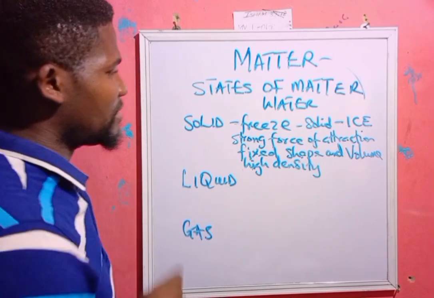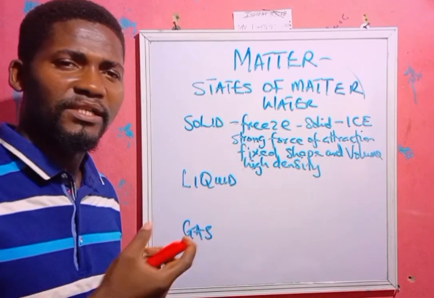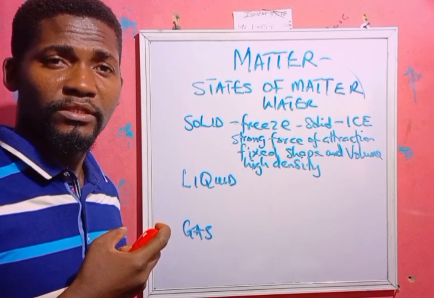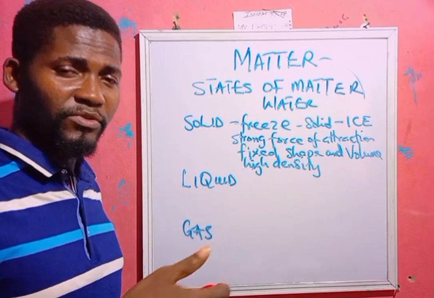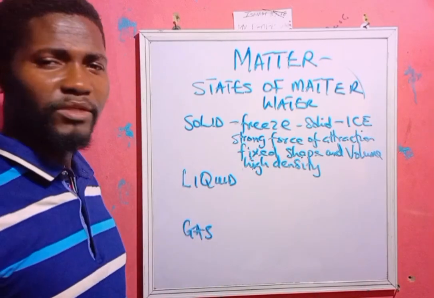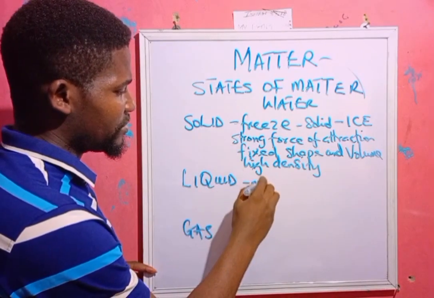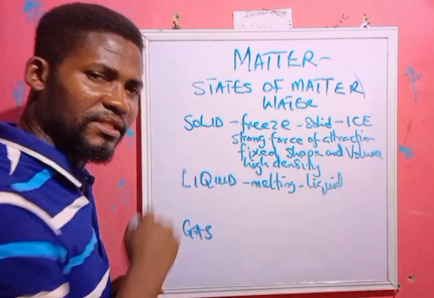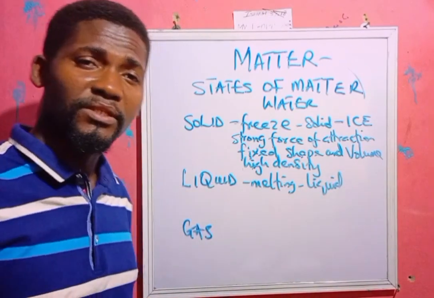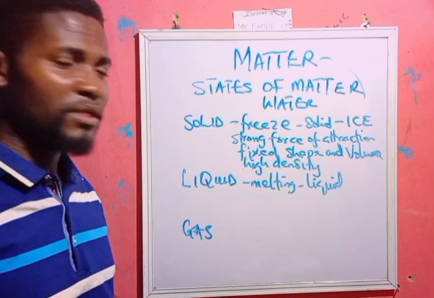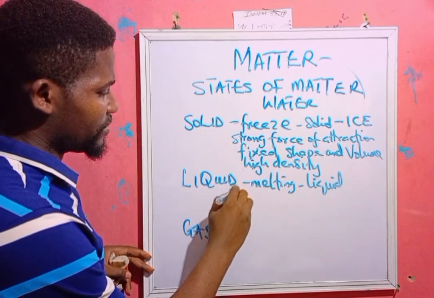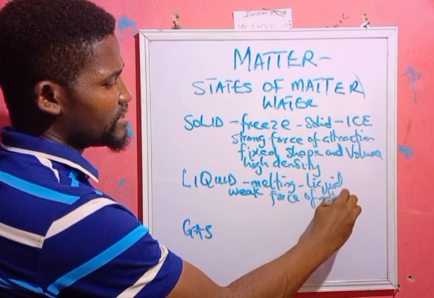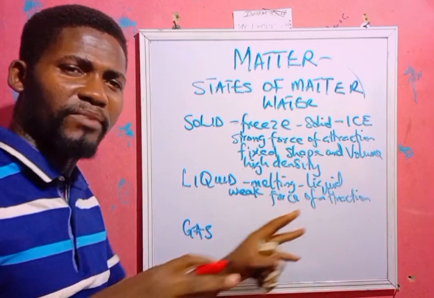Then what about liquids? If you take ice from your refrigerator and the temperature increases a bit outside, maybe room temperature, it will start melting to what? Liquid. So from solid we have melting to liquid, still using water as a reference point. What happens in liquid? The force of attraction loosens up. You know, weak force of attraction. So we say the particles are now a bit free to move about.